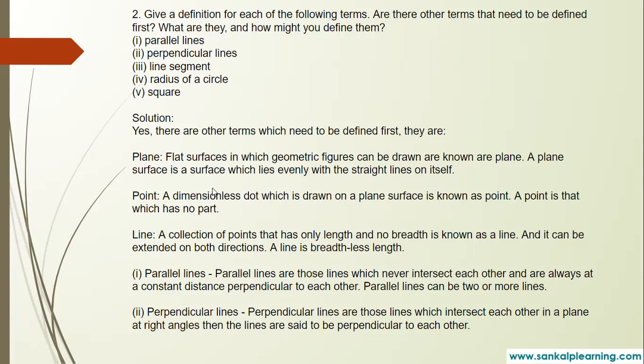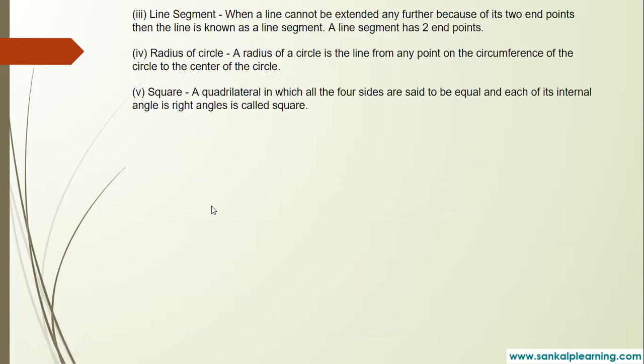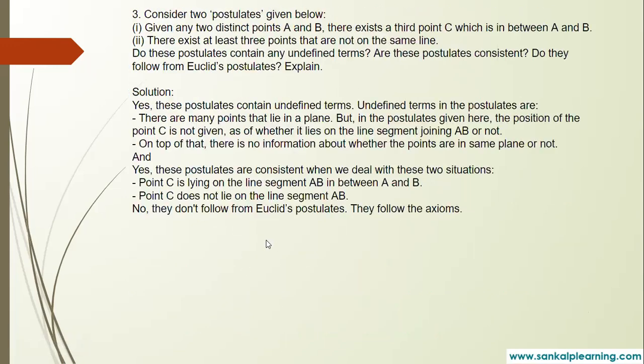Okay, till then. So you will study that in the mensuration lesson. Okay, I will tell you in detail. Don't worry. Now plane is nothing but flat surfaces. That's it. Okay, and yes, perpendicular lines, radius, square, line segment.